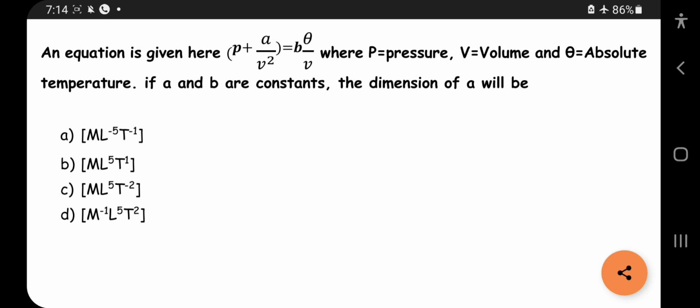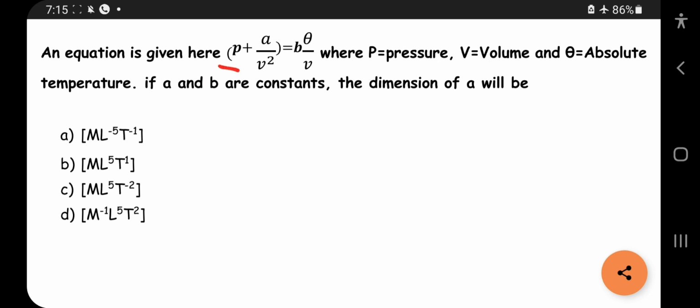In this question, an equation is given: P plus A by V square is equal to B theta by V, where P is pressure, V is volume, and theta is absolute temperature. If A and B are constants, the dimensions of A will be. They will give comparative problems like this. This can be changed, but this type can be asked in your upcoming NEET exams. I'll explain this.